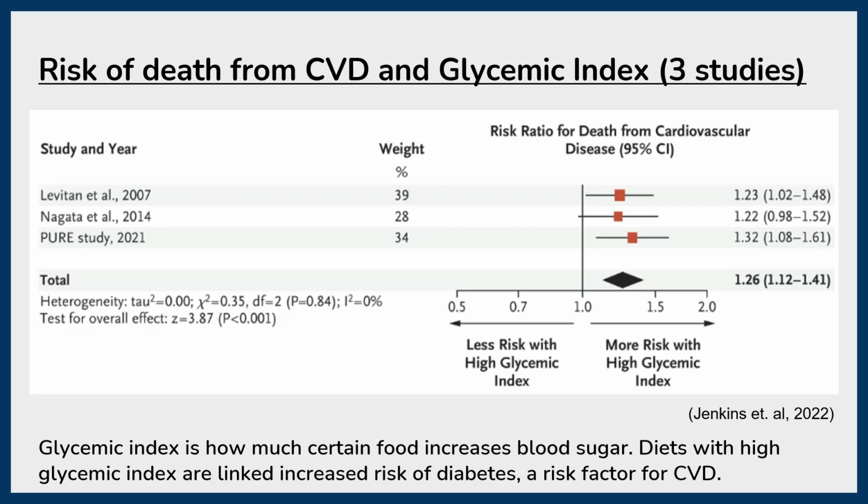Here we can see results from 3 different studies showing that the risk of death from cardiovascular disease is greatly increased by having a diet high in glycemic index. Glycemic index is how much certain food increases the blood sugar. Diets with high glycemic index are linked to increased risk of diabetes. This is a risk factor for cardiovascular disease.